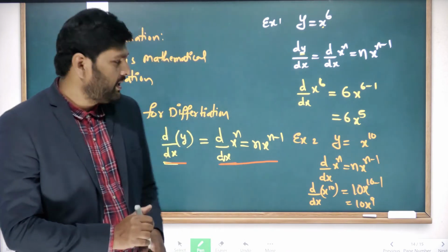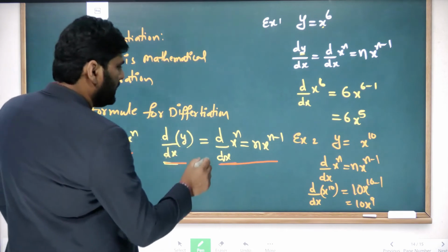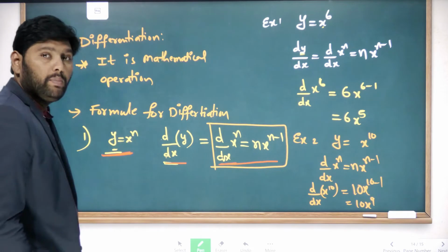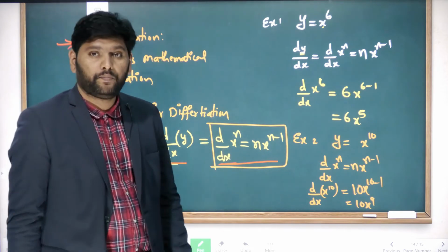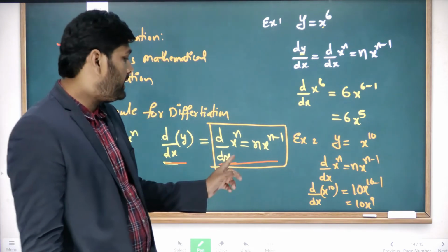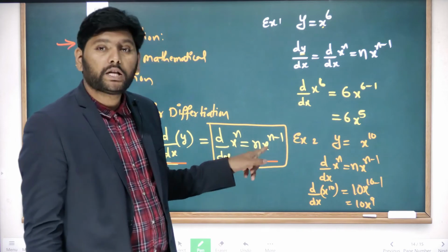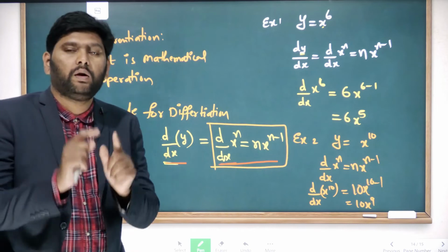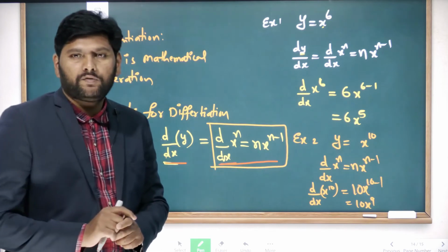So this is the basic formula, and simply you can remember it: d by dx of x power n is equal to n into x power n minus 1. I hope you have understood. Now I will go for the next formula.